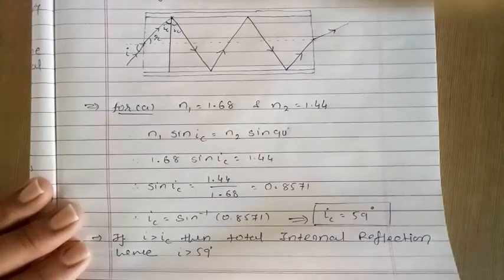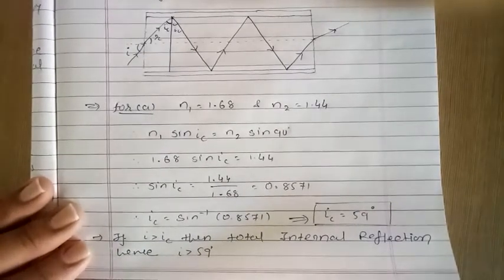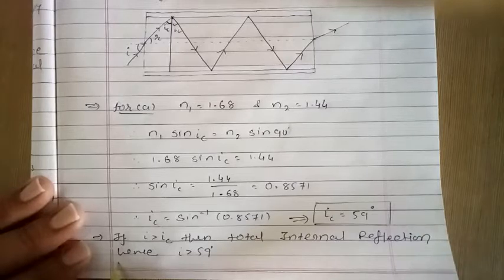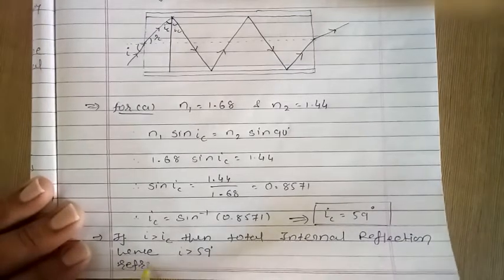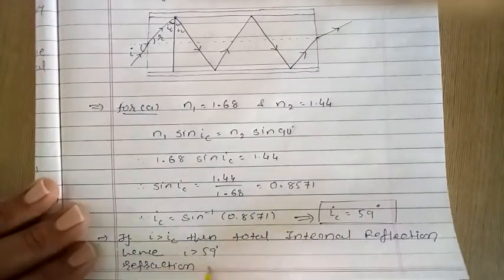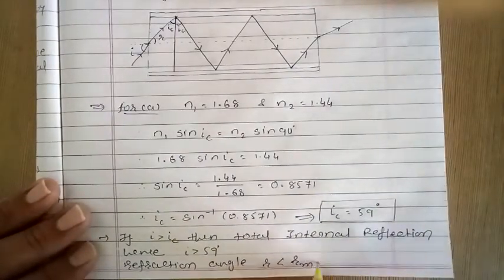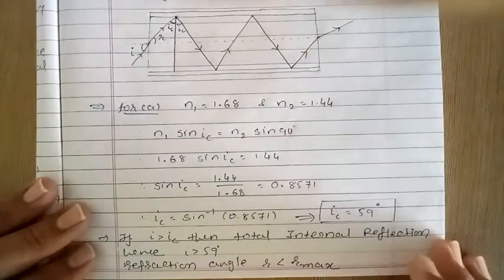So we can say that the refraction angle R is less than R maximum, right?